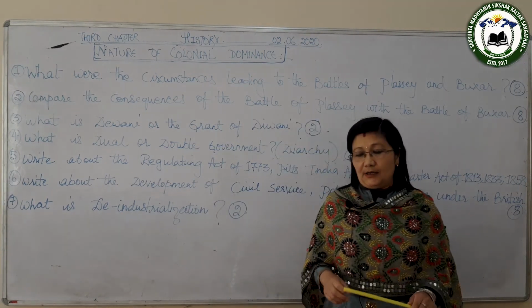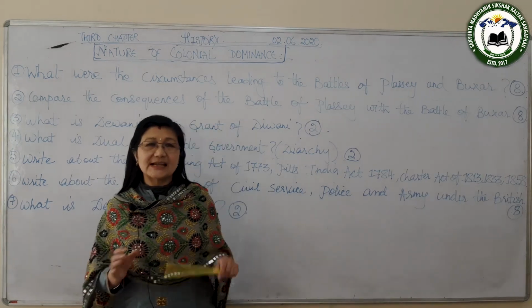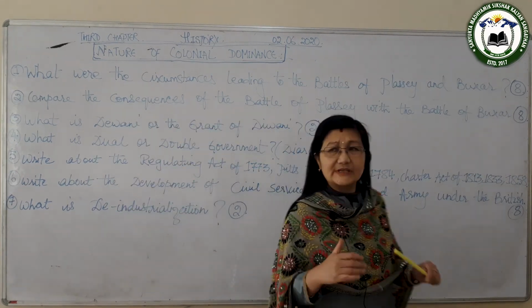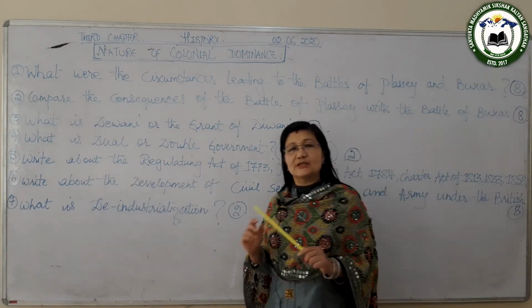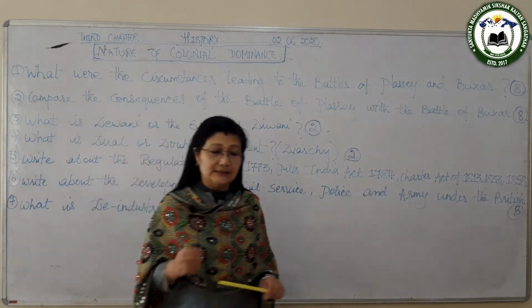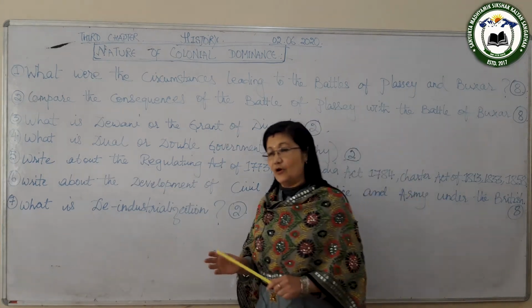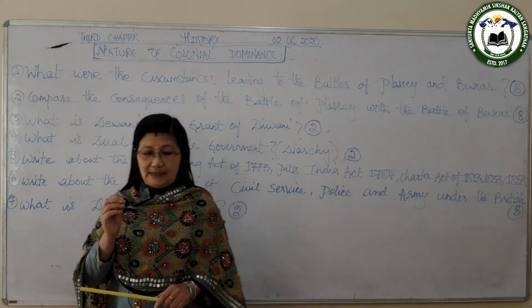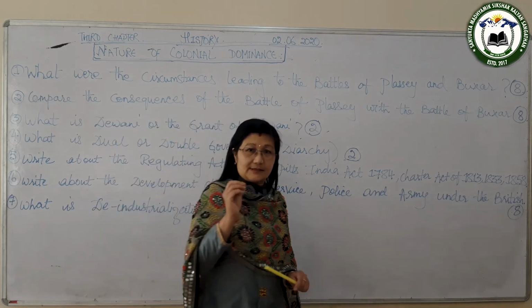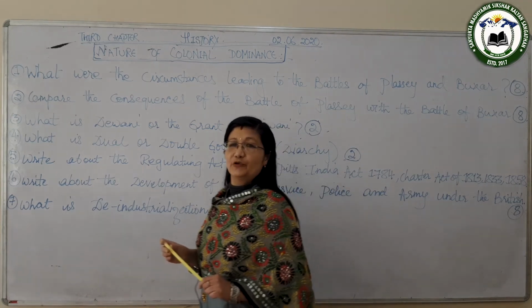Lord Cornwallis made a set of rules which dealt with the different departments of administration, and that set of rules was known as the Cornwallis Code, and it was introduced on 1st May 1783.